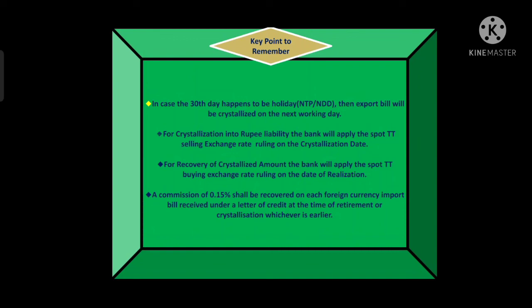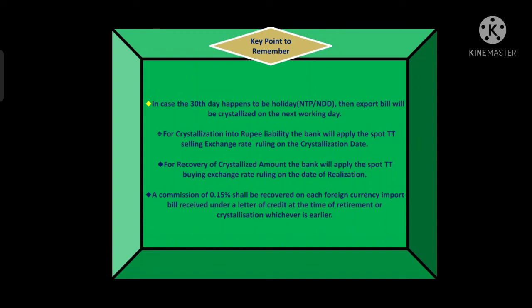Whenever the bill needs to be crystallized into INR, the bank would apply TT selling rate, that rate which is prevailing on that crystallization date. In simple word, when the foreign currency bill needs to be crystallized into INR liability, then the bank would apply TT selling rate which is ruling on that crystallization date, right? Whenever there is a recovery of crystallized amount, then the bank will apply the spot TT buying rate which is ruling on that realization date, right?